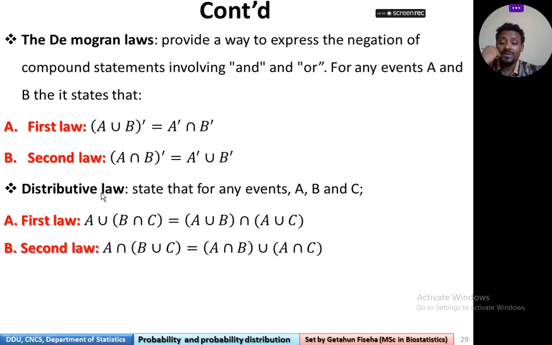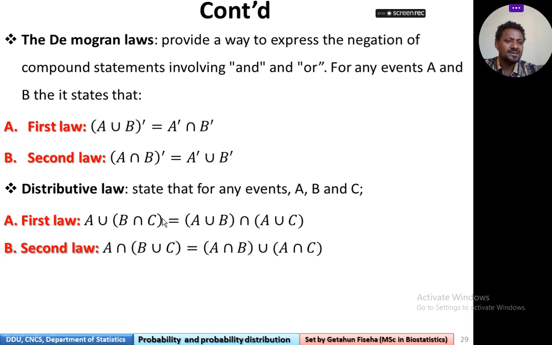The other law that we have to see today is the distributive law. It says that for any events A, B, and C, we have the first law: A union (B intersection C) is equivalent to A distributed over B and C, so (A union B) intersection (A union C).